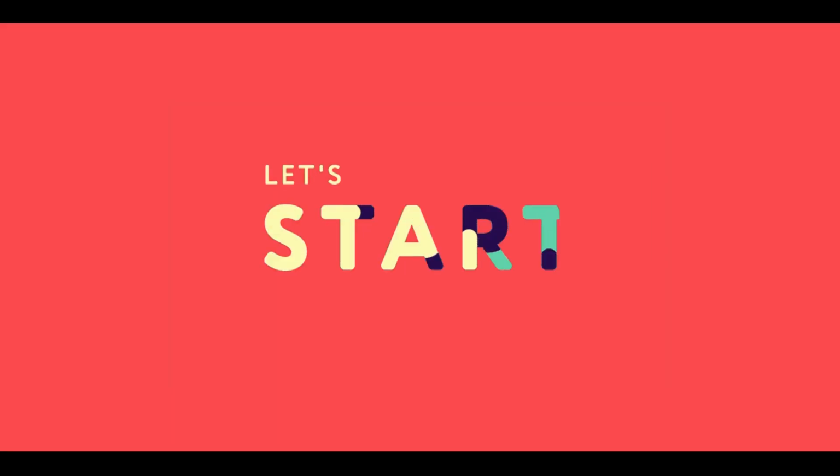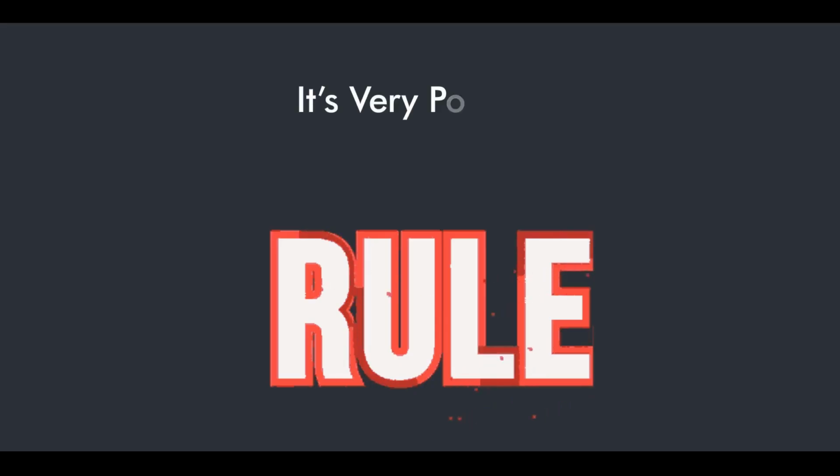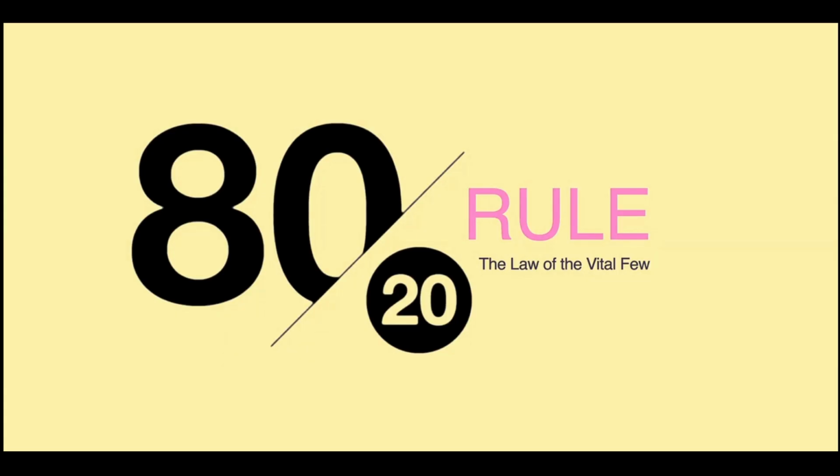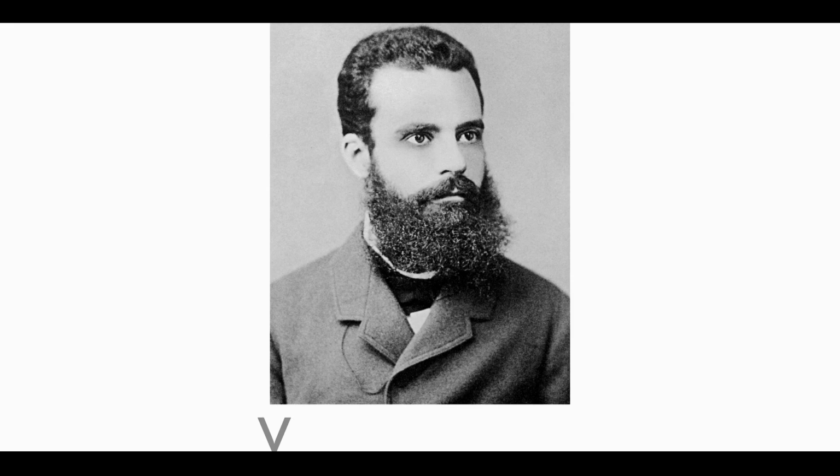So let's get started. As I said, it's a very powerful and simple rule that we are going to learn about today. It's very useful in a lot of facets of life. We will see how. It's called the 80-20 rule. It was first discovered by scientist Vilfredo Pareto, who applied it to the demographics of Italy. So he was an Italian.